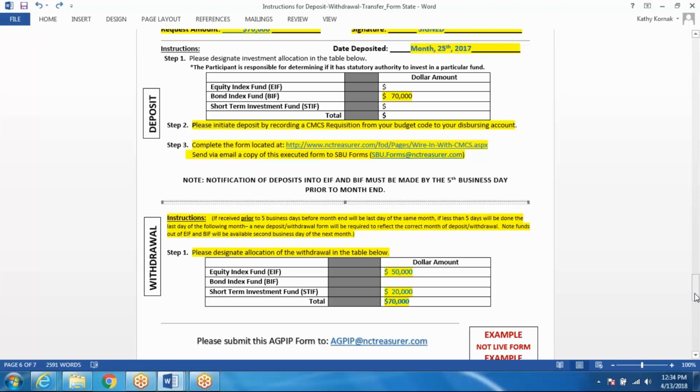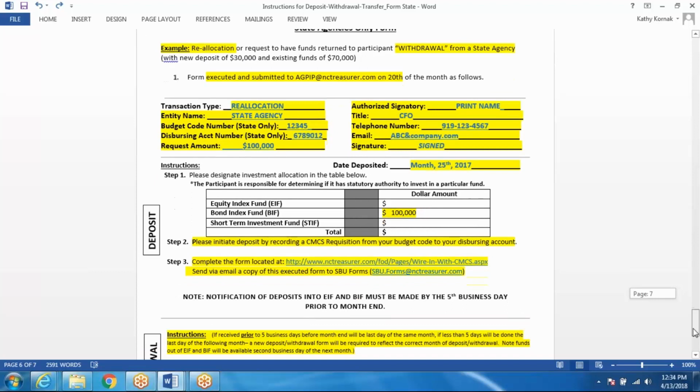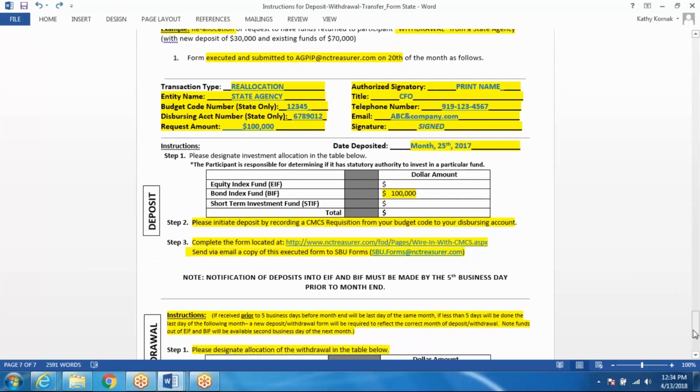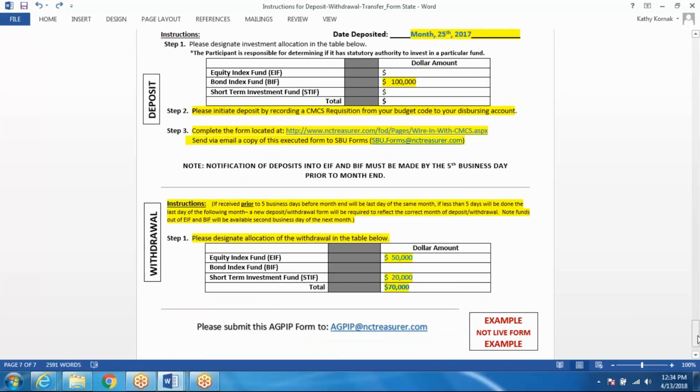When we are doing a reallocation that includes existing funds and a new deposit, the difference would be that we will put down the total amount in the deposit section, which would include your new monies. So for the same example of using existing funds of $70,000, adding an additional deposit of $30,000, the new deposit under BIF will be a total of $100,000. The bottom shows that we're pulling existing funds of $70,000 out of equity and short-term as previously done, but that we will also be adding new monies of $30,000 to that deposit into bond.